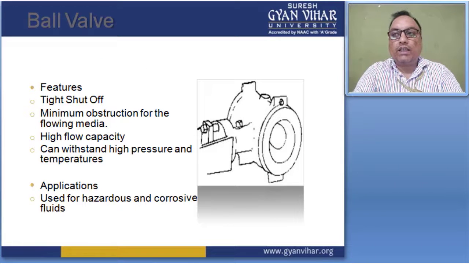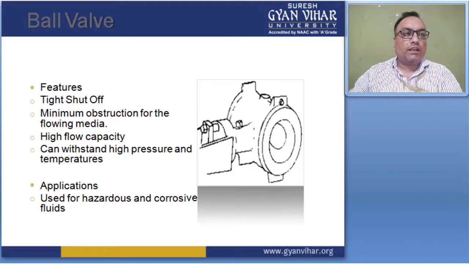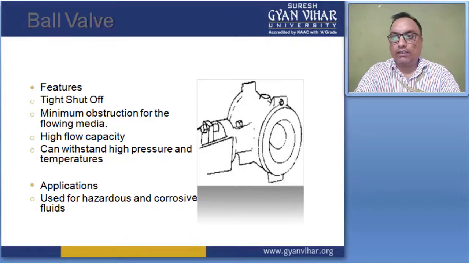This is one type of rotary valve. Rotary motion valves are those types of valves that use a closure element that rotates through a quarter turn, such as 45 degrees, 80 degrees or 60 degrees, to open or close the flow.